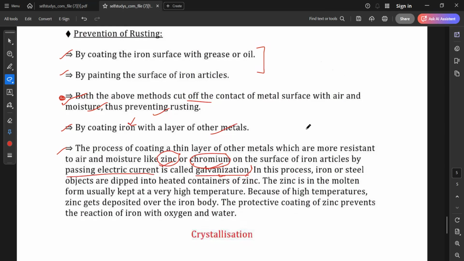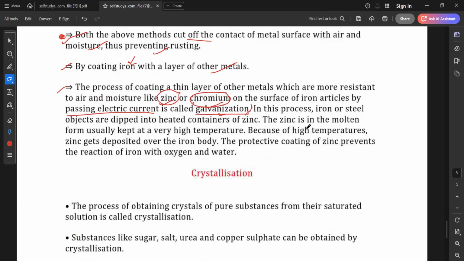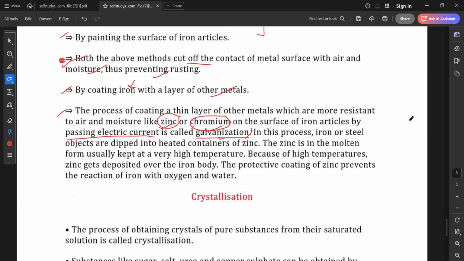I'm showing you one drawing, if it is not given. Can you see this container? So here we are keeping the iron nails and here we are keeping nickel. This one is nickel, and this one is iron.